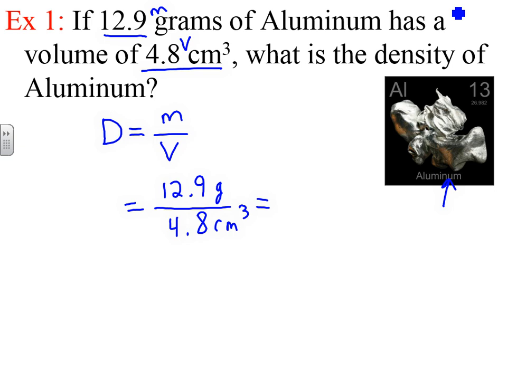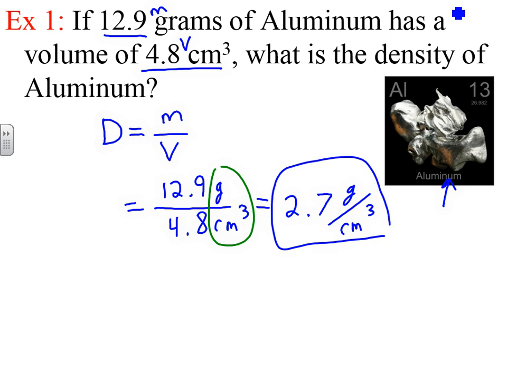We'll round it to 2.7, and I'll talk about how we round and why we round to only two numbers in this case. So 2.7. Anytime you put a number down, remember you have to put a unit down. In this case, the unit is grams and centimeters cubed, so we'll actually use both of them. The unit for density is grams per centimeter cubed, and this is the density of aluminum. Aluminum actually has a low density compared to other metals. Most metals are quite a bit more dense, and that's why we use aluminum for many applications, because of its low density.